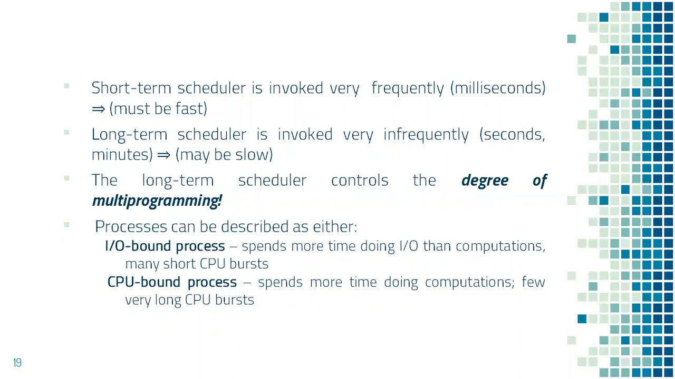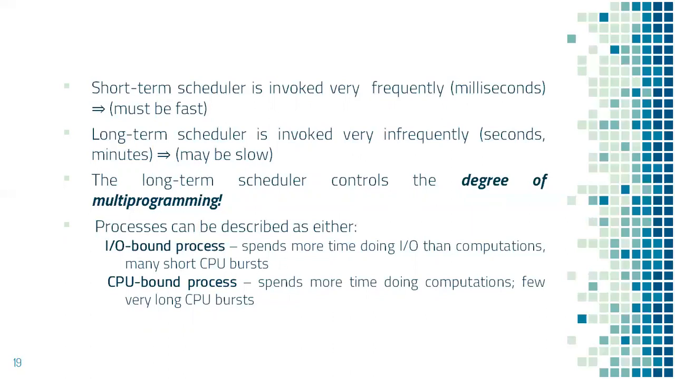Whereas long-term scheduler is expected to work very slowly because it is invoked very infrequently, maybe once in seconds or minutes, because it gets a chance to select a process from secondary memory and put it to primary memory when a process reaches terminated state. That is, when one process completes its execution, only then the long-term scheduler has to select another process from secondary memory and put it to primary memory. Hence, it needs to work very infrequently. The long-term scheduler controls the degree of multiprogramming.